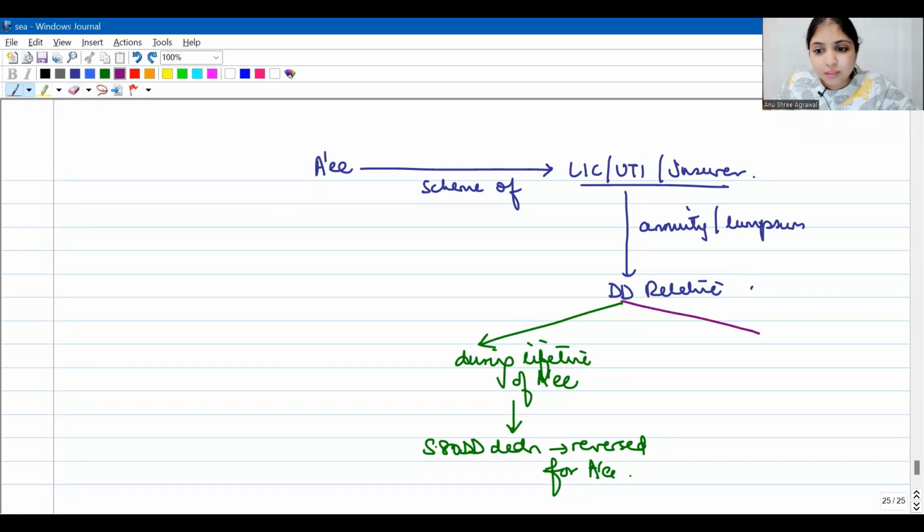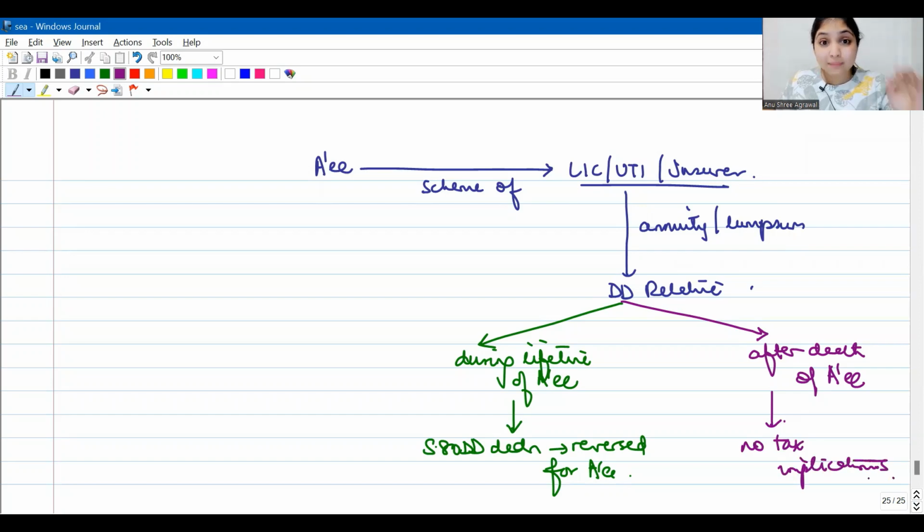But what if the dependent disabled relative receives the money from the insurance company after the death of the assessee? Now, this is the genuine situation. Here there will be no tax implications at all. See, I haven't even reached the amendment till now. I'm still talking about the existing provision. Do not forget that. A dependent disabled relative receiving money after the death of the assessee is the genuine scheme, what the lawmaker had imagined while making this provision. So there will be no tax implications.